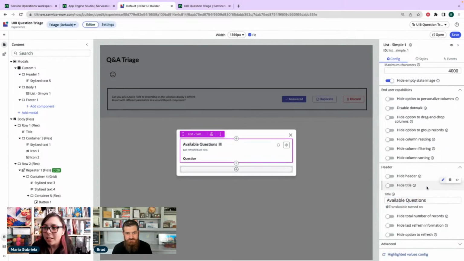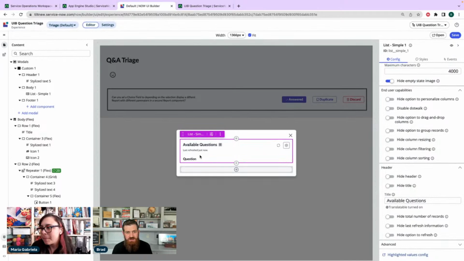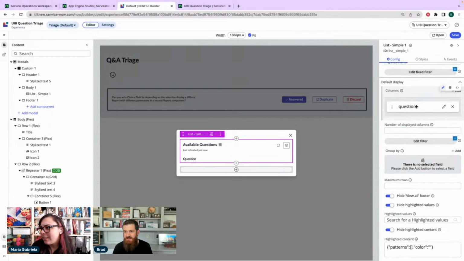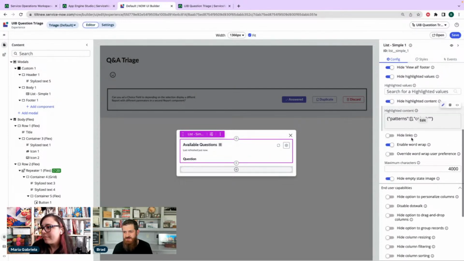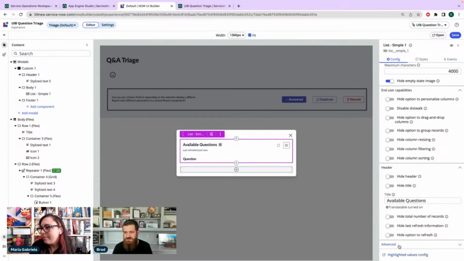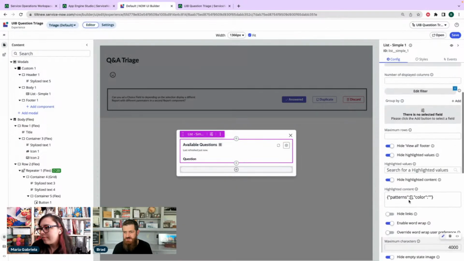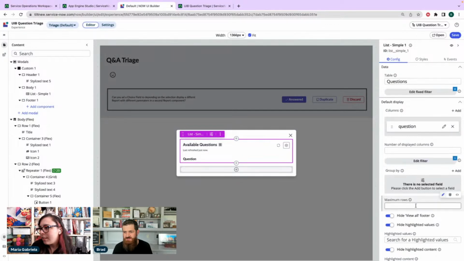And we need to change the columns, don't we? I think question is the only one I need there. Oh, you already did. Whoops. Yeah. Nice. I think I did. And then let's give it, did I miss number of records? Maximum rows. Let's say 30. I don't know how that's going to look on a modal, but we'll see.